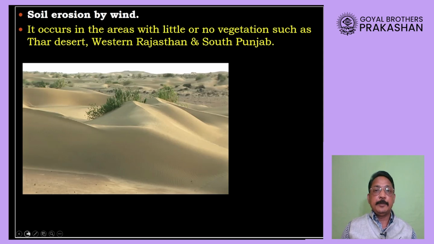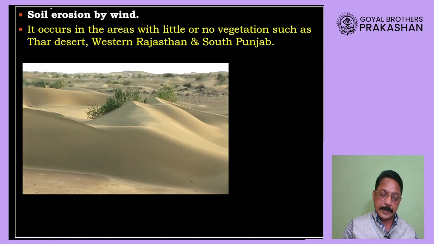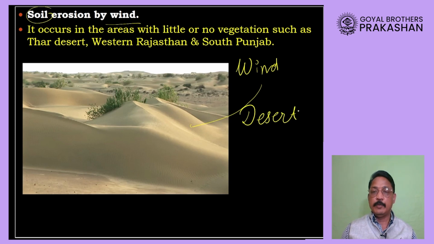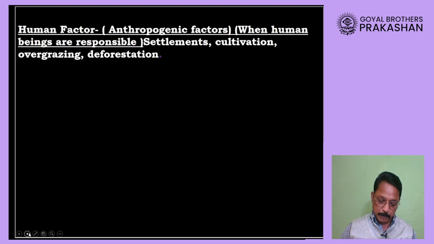Okay, you can see here a picture, dear students. Soil erosion carried out by wind. Where do you think this wind erosion will be prominent? You are correct. It will be more prominent in desert regions where there is hardly any obstacle for wind to blow. There are very few plants, or there may be an absence of plants also, which are going to carry the soil with it. So wind erosion will be more prominent in dry areas.